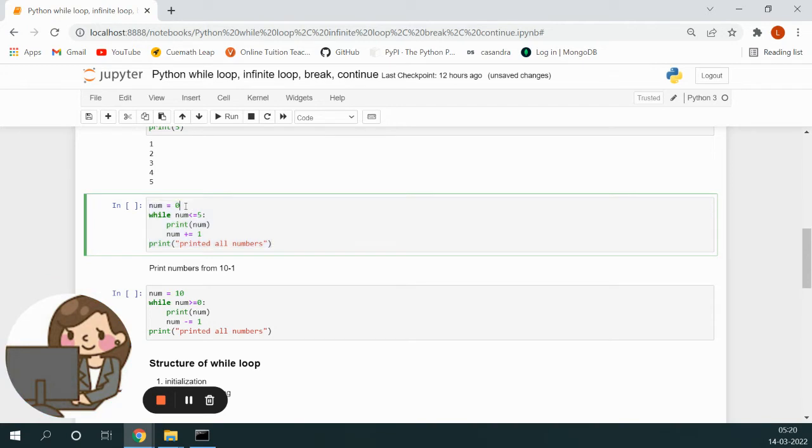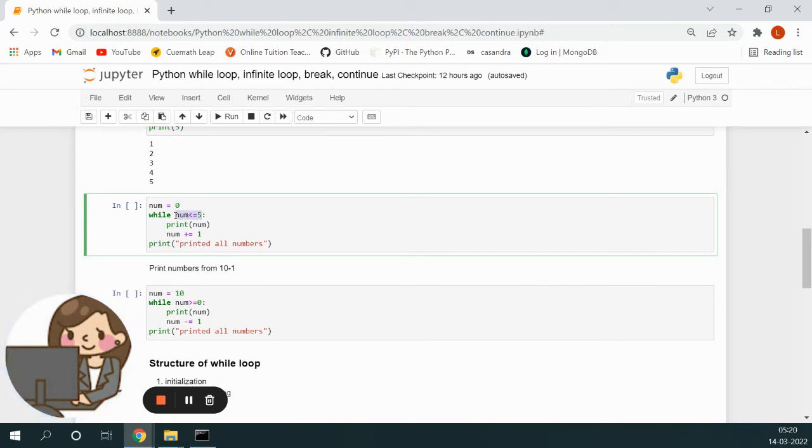What we are doing is, as you are aware, here we are assigning variable num the value 0. After that, there is a statement while num less than or equal to 5. So here, while keyword indicates a loop. What it will do is, it will check if this num variable is less than or equal to 5.